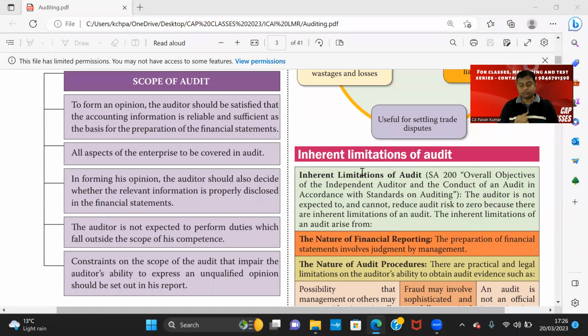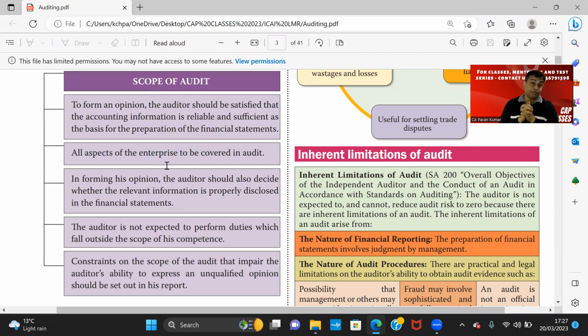Okay. So we have completed scope of audit, which is our question number 3. Now let us move on to question number 4. Do you remember here we have come across one phrase where I said this is your next question. So obviously our next question is aspects to be covered in audit of an enterprise. Pavan sir, I am conducting audit. What are all the aspects I need to verify?